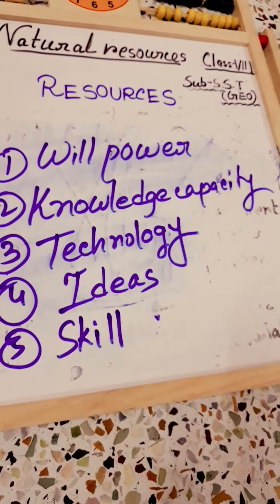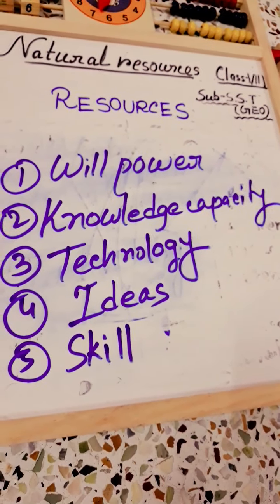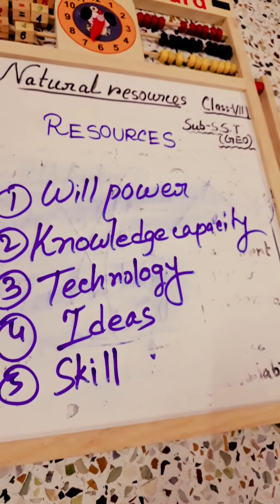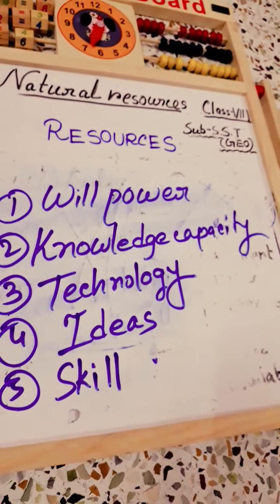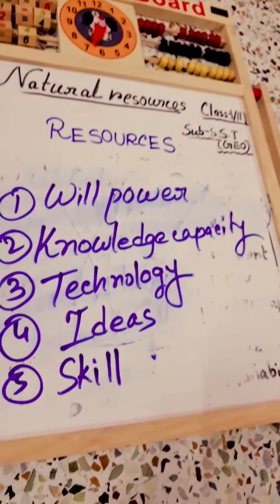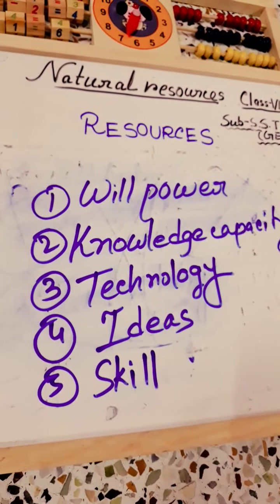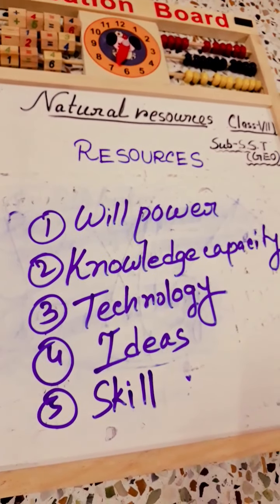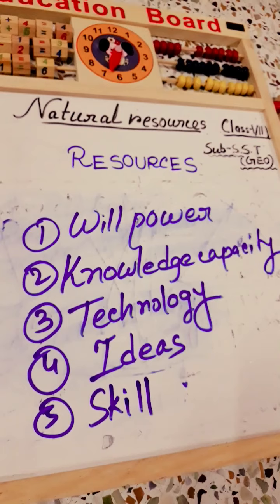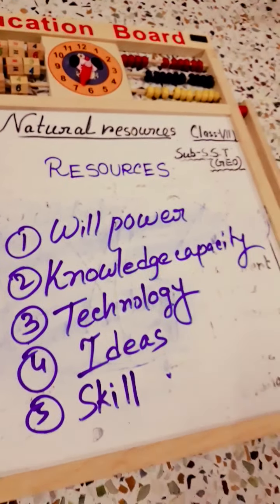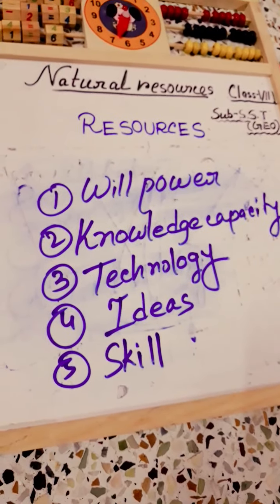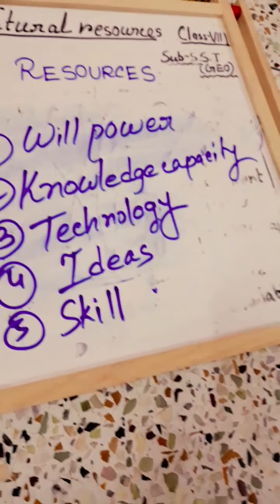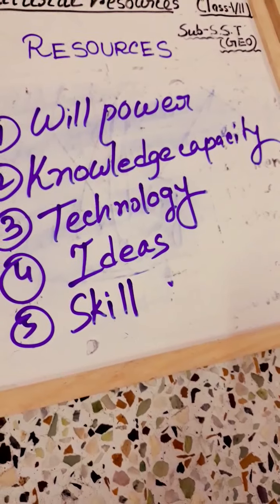So the human being who has the best willpower, best knowledge capacity, and uses the best technology, they are known as the best creator of the world. You know that we all have that power, we just have to use it. Okay, so these are the main factors of human resources.